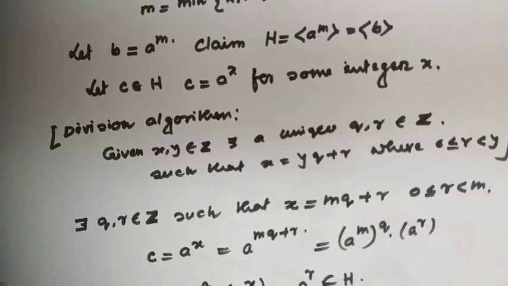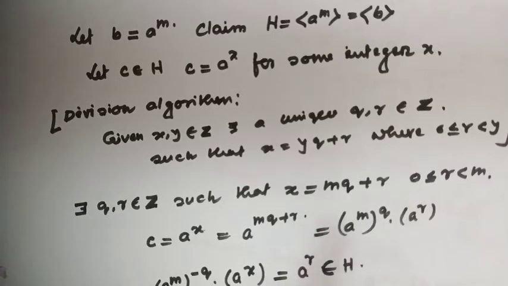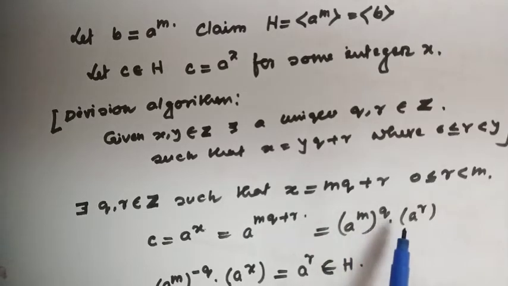Then we can write c equal to a to the power x, equal to a to the power mq plus r by the division algorithm, which we can also rewrite as a to the power m, to the power q, times a to the power r.